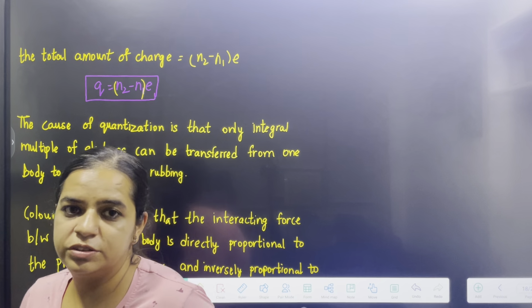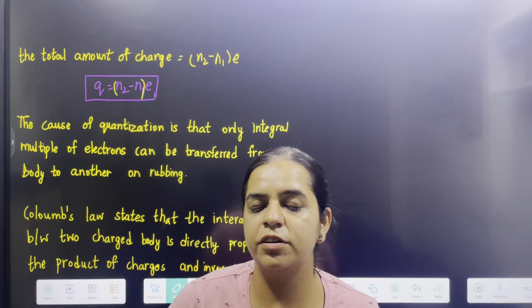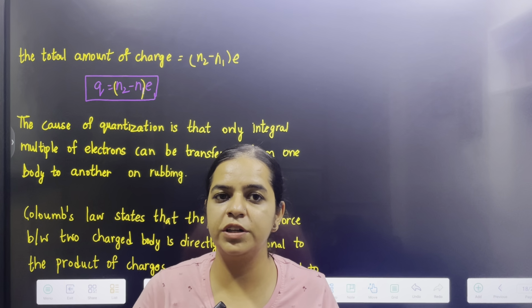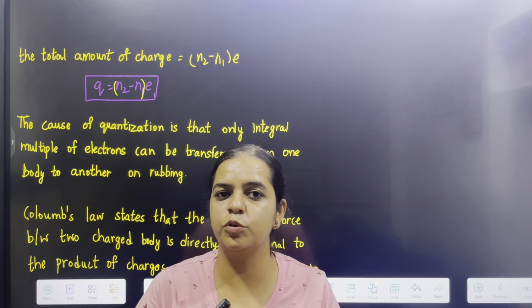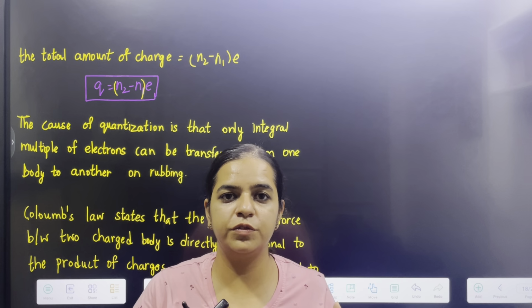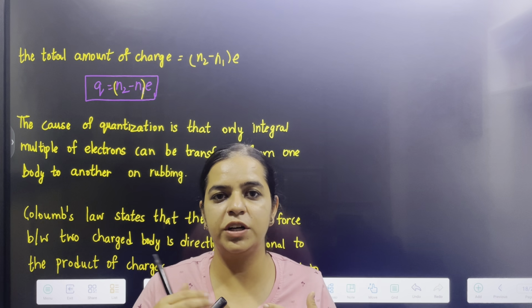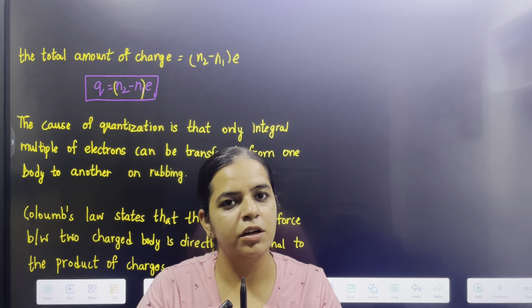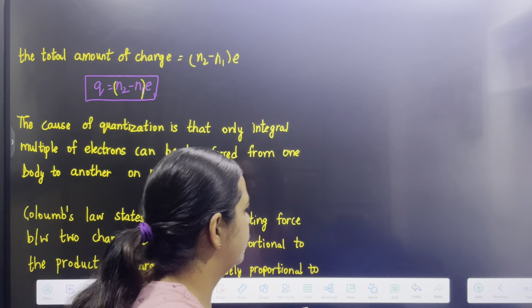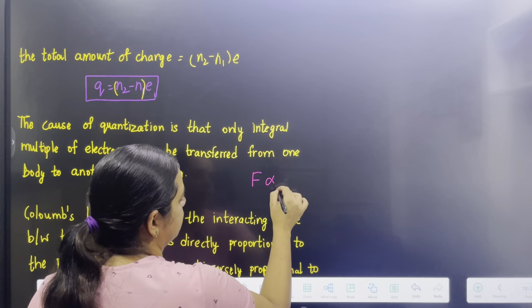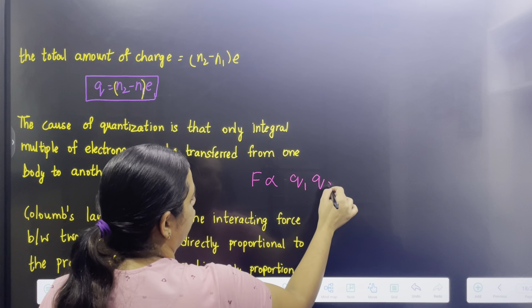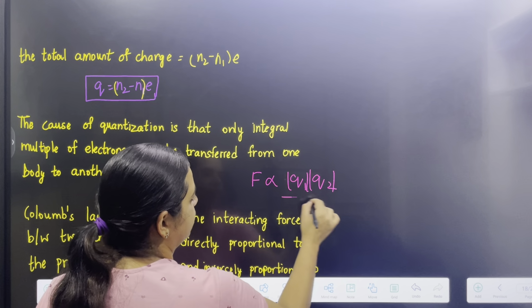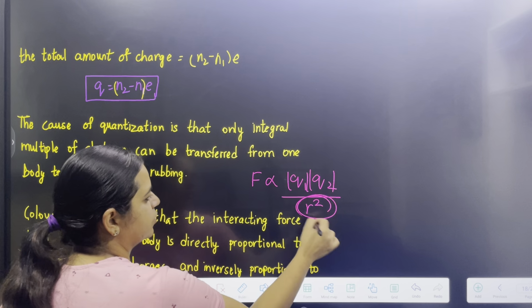What is Coulomb's law? The force between the two interacting bodies is directly proportional to the product of the charges and inversely proportional to the square of the distance separating the bodies. So F is proportional to the product of the two charges and inversely proportional to r square.